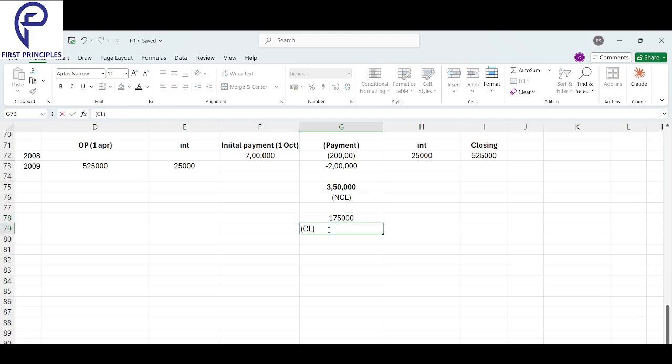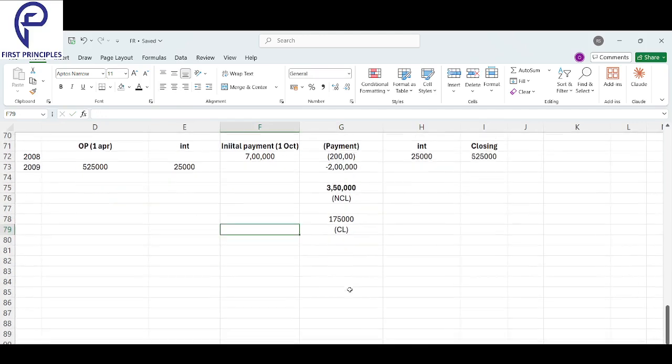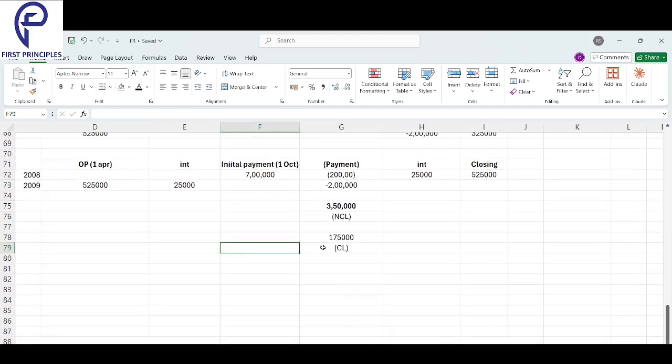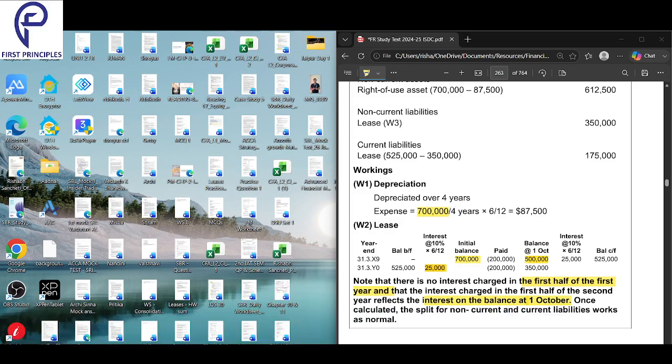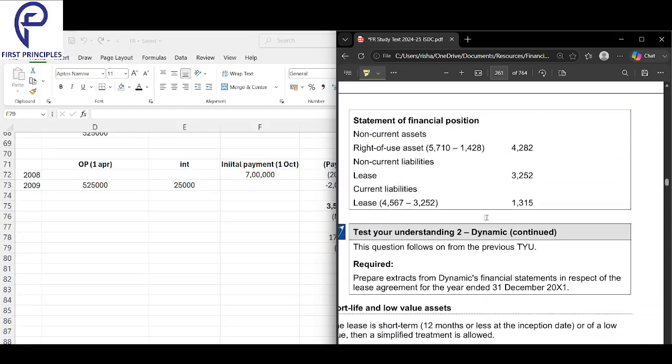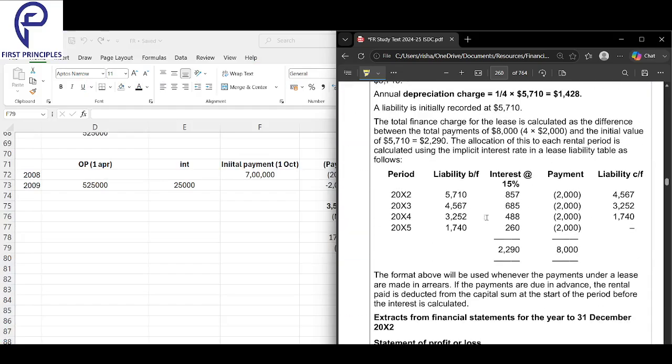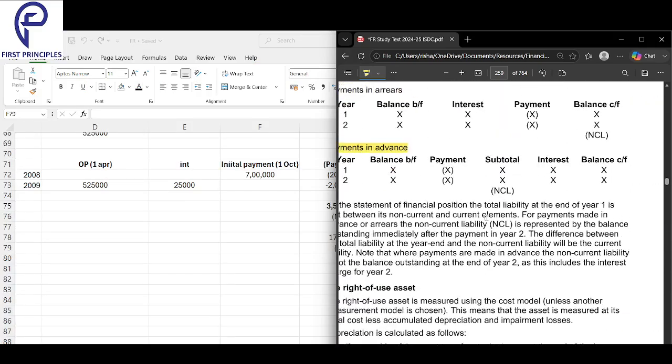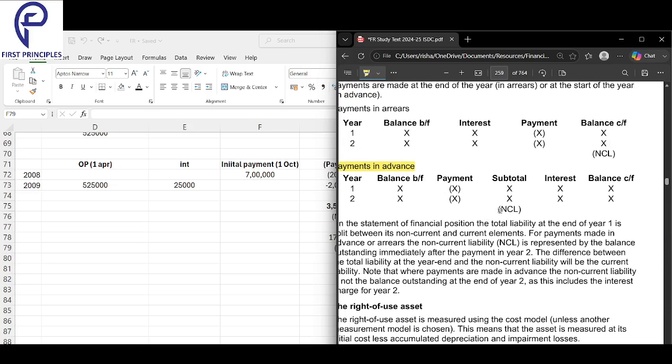Okay. Why are they not calculating the interest after October maybe? Yes, because if we follow that table, whatever remains right after payment is our non-current liability. I'll just show you the table once again. Because this is not purely a sum made at the start of the year. It's not purely a sum made at the end of the year. So when is the non-current liability here? When you make the second year's payment. As soon as your second year's payment is made, whatever remains is the non-current liability.